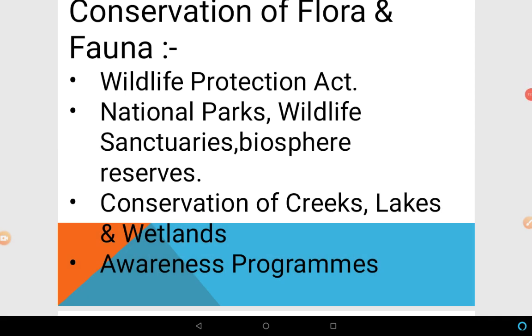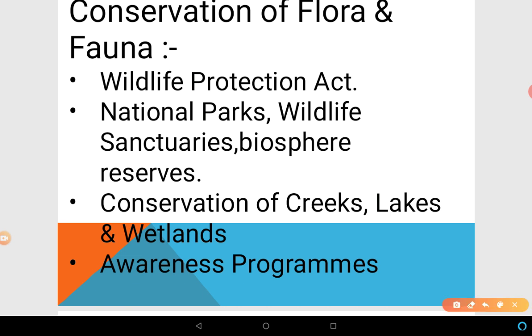As you know, natural vegetation and wildlife, flora and fauna, are very important for human life, so we have to conserve them, we have to protect them. So what steps have been taken by the government? What steps do we have to take for conservation or protection of flora and fauna?